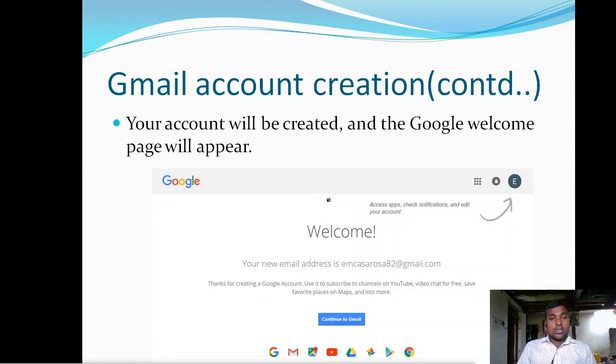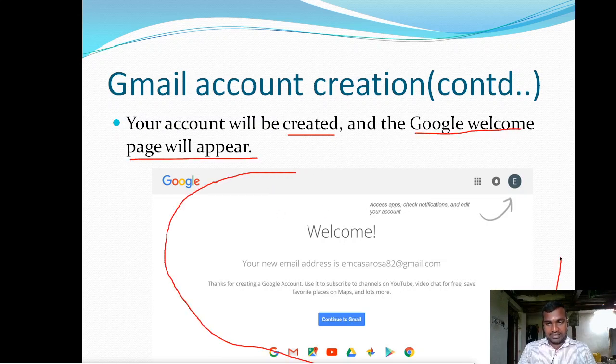And next, after completion of recovery and privacy policy, your Google account will be created and the Google welcome page will appear. So the Google welcome page is like this.